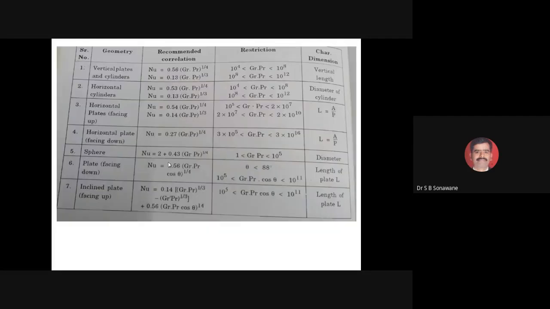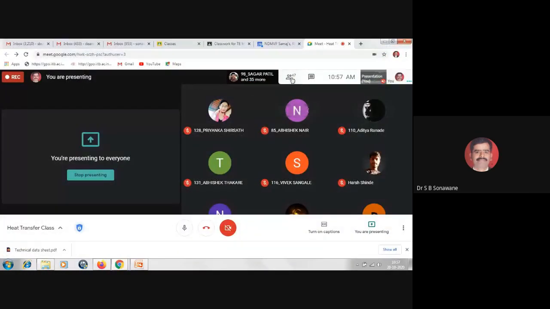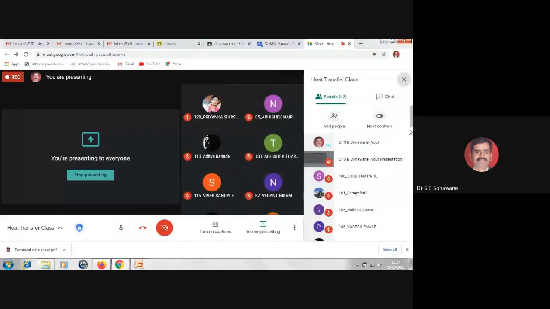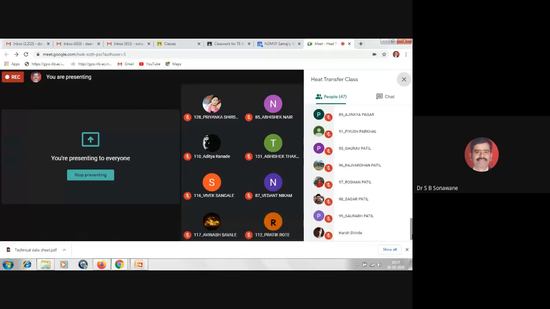Understood? In this way, we are going to solve a few numericals on natural convection in this session. If you have any difficulty, you can ask me. Otherwise, we will stop.